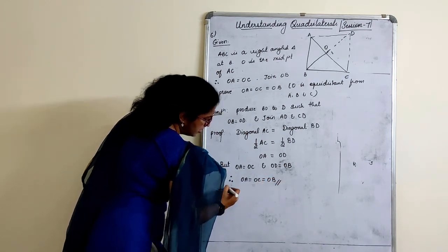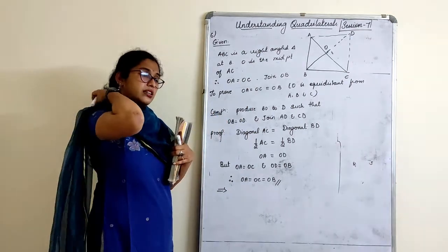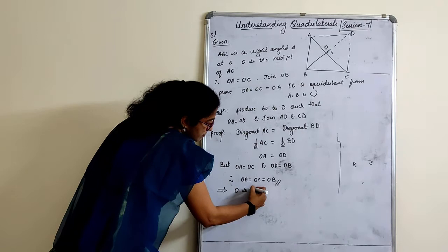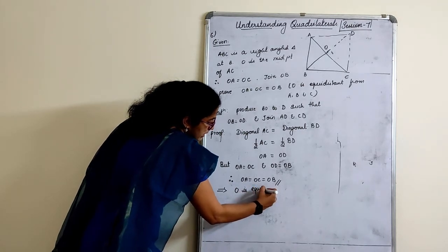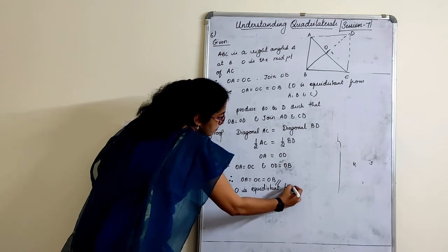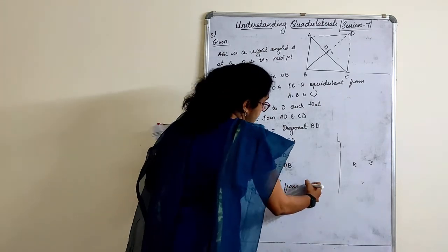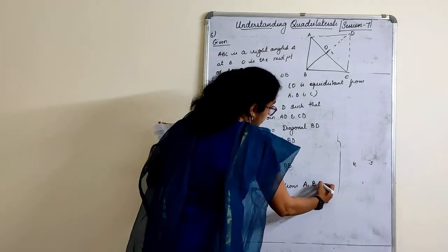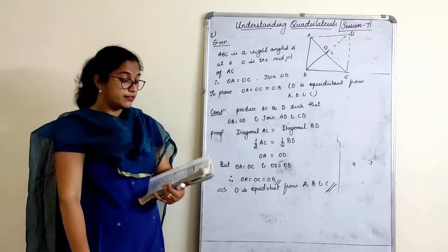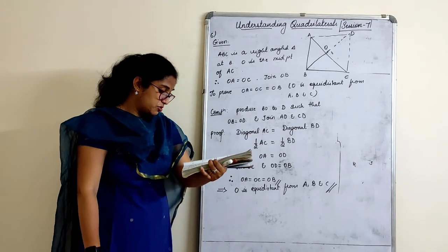From all these three equations, they are equal. From this we can say that O is equidistant from A, B and C. Hence proved. Right children? This was the only one which we had to do here.